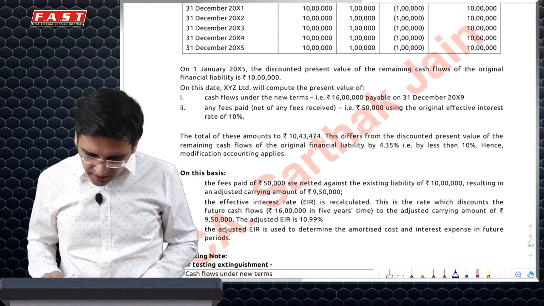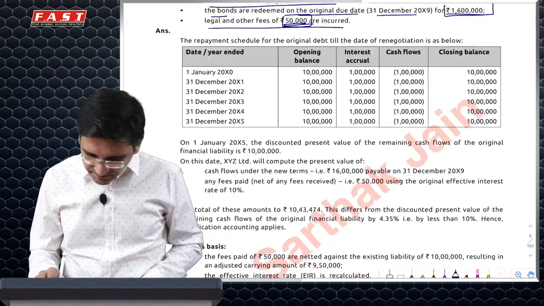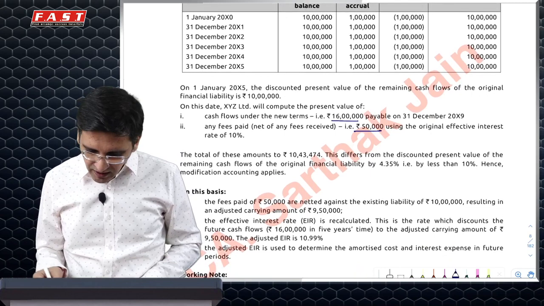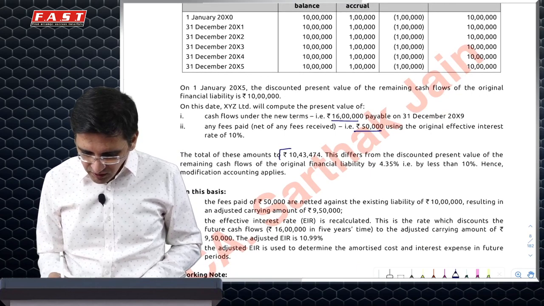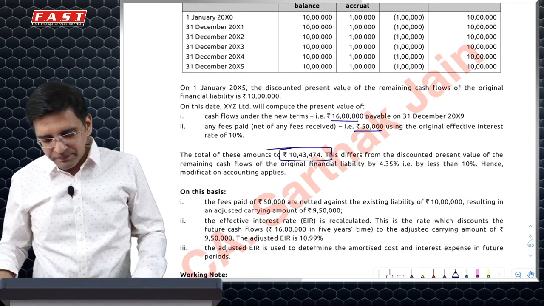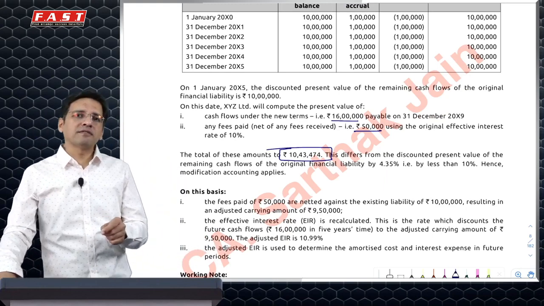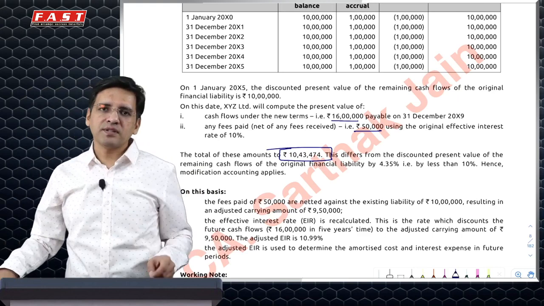So the present value of 16 lakh for 5 years plus 50,000 we calculate to be 10,43,474. Now, if I compare this with the carrying amount of 10 lakh, the difference is 4%, which is less than 10%. Hence, there is no substantial modification.